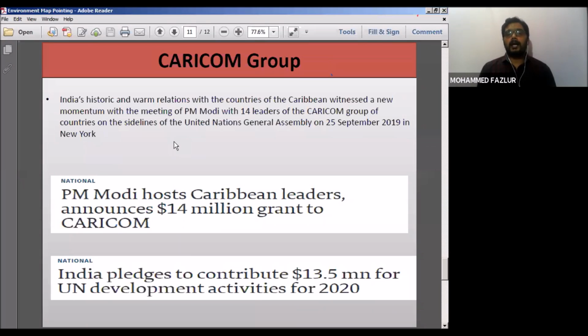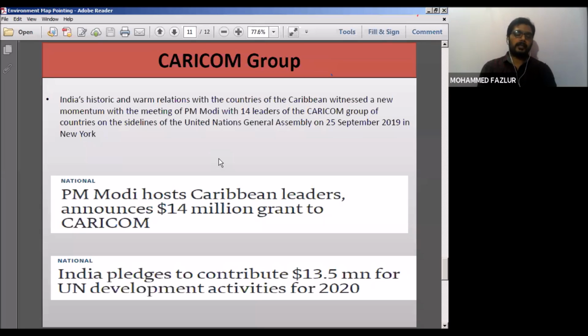Now, the last group which is in news is the CARICOM group. See, our Prime Minister recently visited this Caribbean group of islands, and he has promised that I am going to announce 14 million grants to the CARICOM group. So, the CARICOM group is a Caribbean group which is based in the Caribbean Sea.